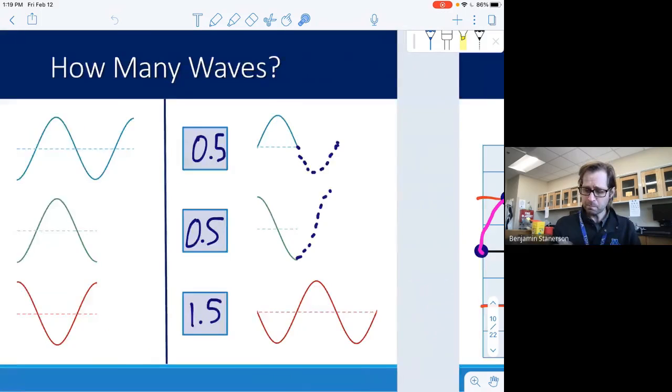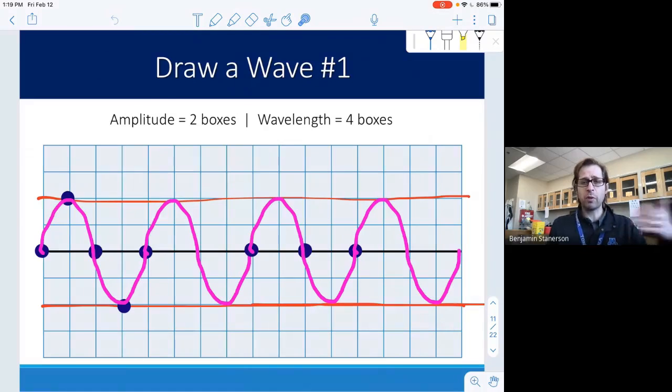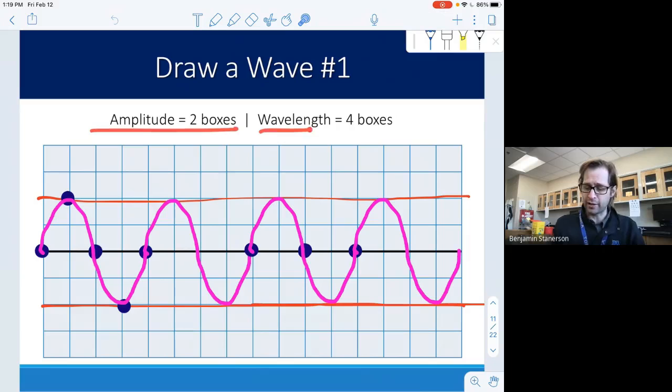Okay, so I'm going to work with a few practice problems that are going to be using these ideas for you to construct your waves. They might give you some information about the amplitude and the wavelength. And then you're supposed to start at one part of the diagram and complete a wave that has those properties.